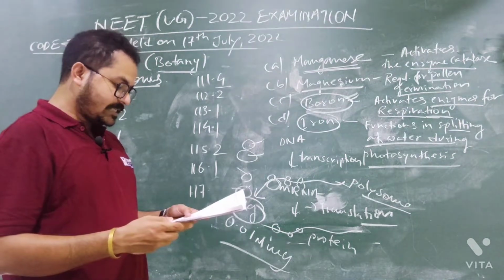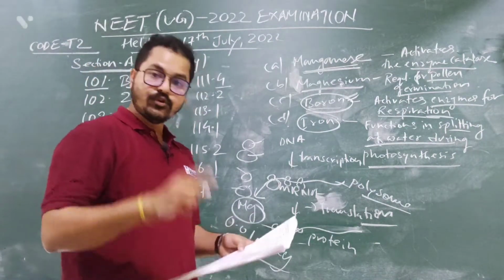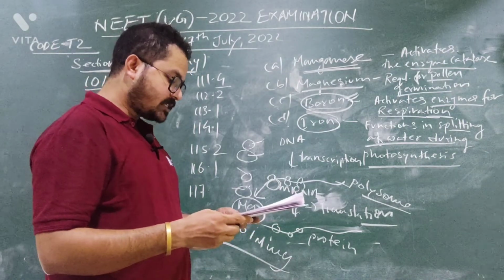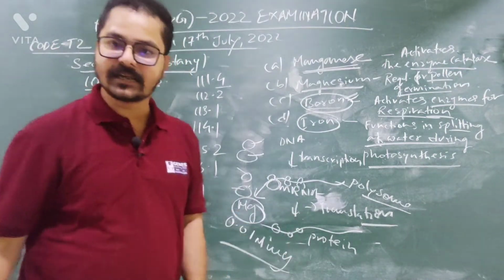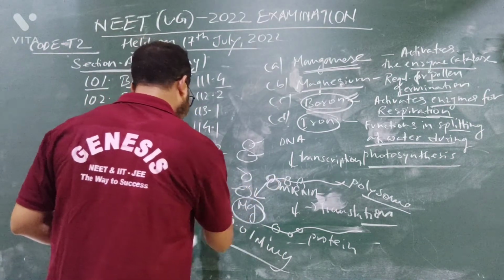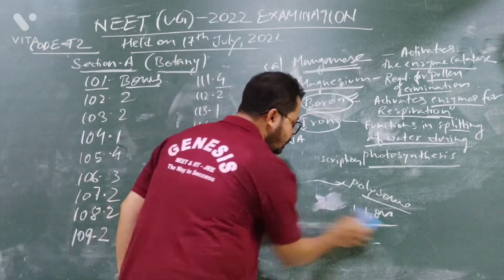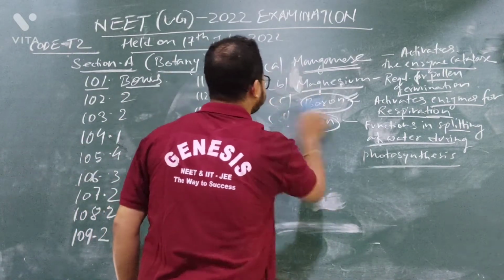Option number 3, the tRNA is activated in the larger subunit of ribosome expressed in mRNA. No, we know it is the smaller. Option number 4, the smaller subunit of ribosome encounters mRNA. Yes, it is correct. In the mRNA, first of all, the smaller subunit will come. So option number 4 is the correct answer. In question number 117, option 4 will be the correct answer.